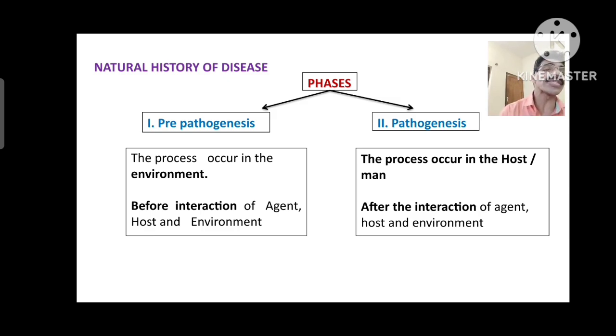Whereas the pathogenesis phase occurs after the interaction of agent, host and environment, that is from the onset of the disease or when a pathogen enters into the human host. After that, as the second process, the pathogenesis stage will occur. This is the simple way to understand the difference between the pre-pathogenesis phase and pathogenesis phase. Moreover, you can easily understand that pre means before, that is, before the interaction of agent, host and environment in any disease.